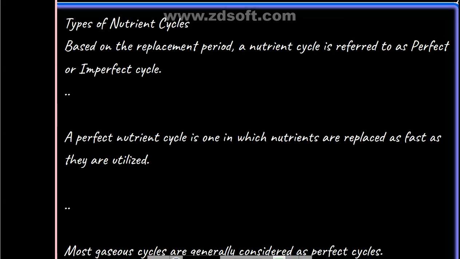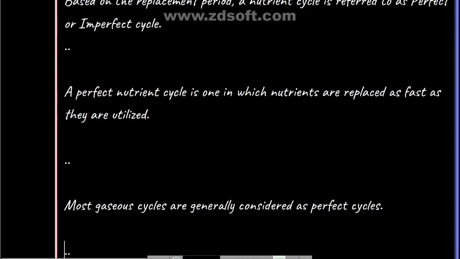Types of nutrient cycle. Based on replacement period, a nutrient cycle is referred to as perfect or imperfect. So it is based on replacement period. A perfect nutrient cycle is one in which nutrients are replaced as fast as they are utilized. If it gets slow, then it's not a perfect cycle, then it is an imperfect cycle.